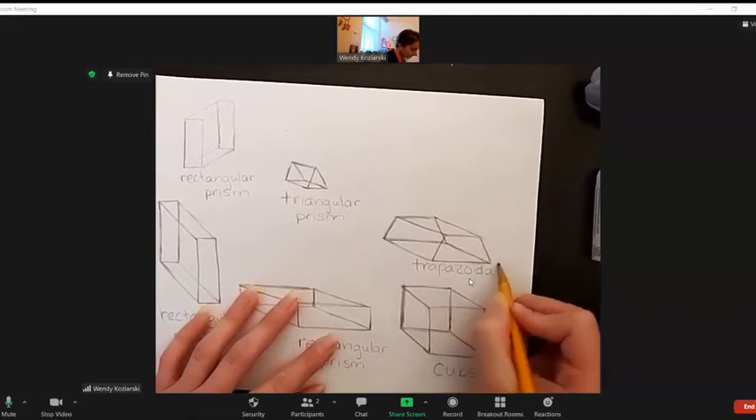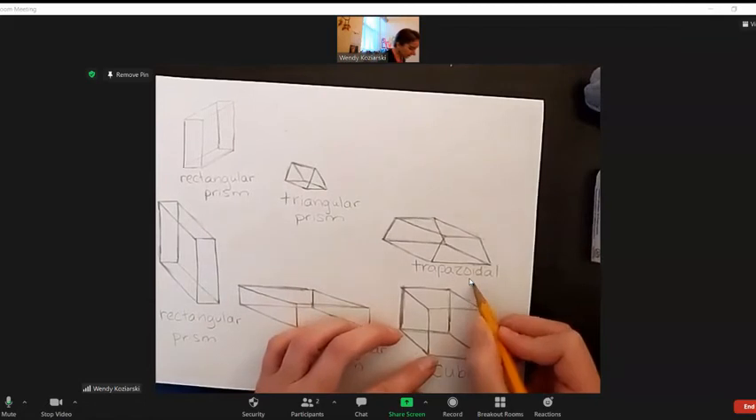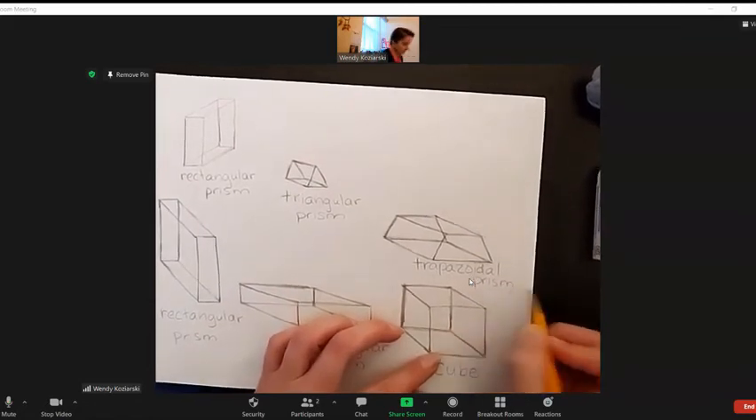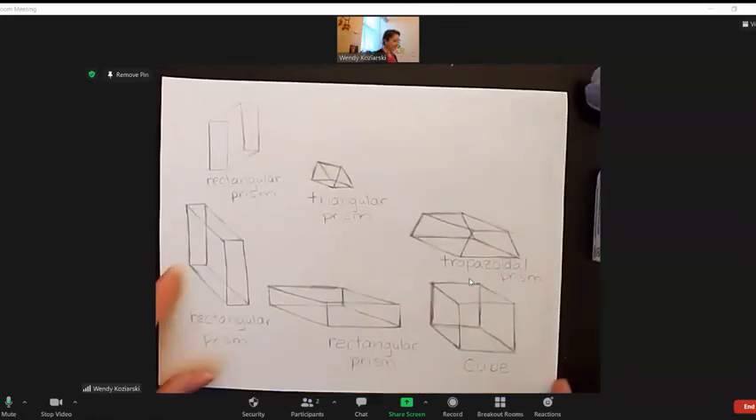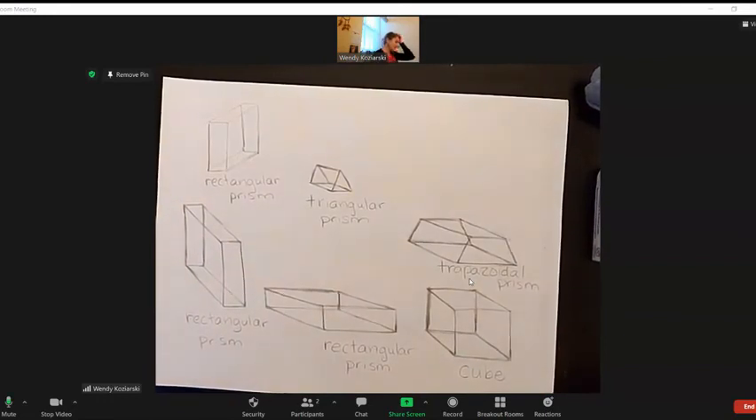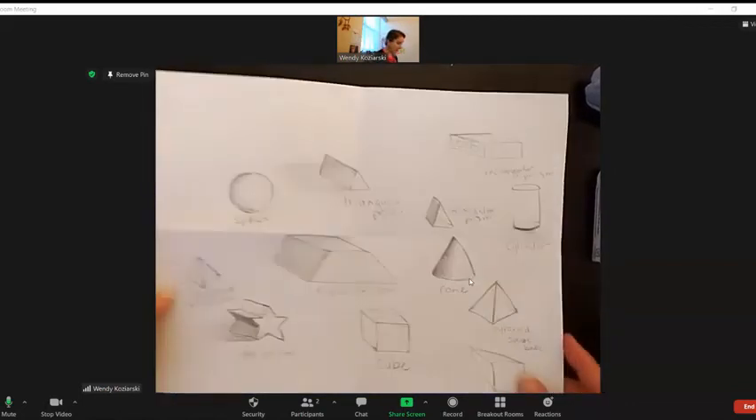Trapezoidal prism. So fancy. Speaking of fancy, there are a couple more 3D shapes that I want to talk about.